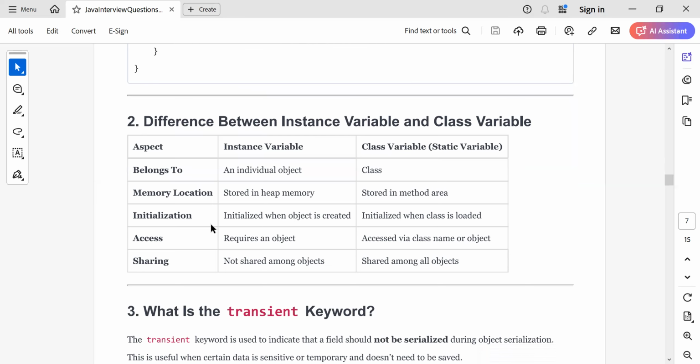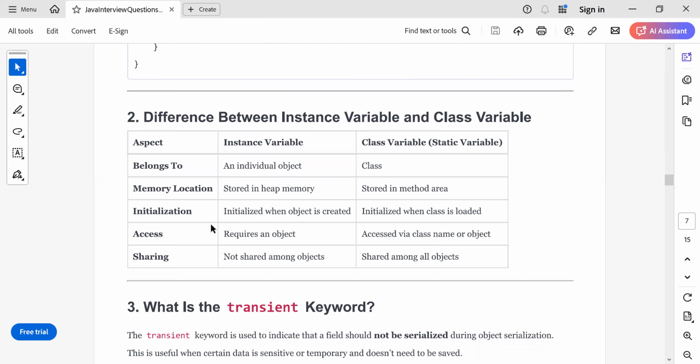Okay, and what is the difference between static variables, or class variables, and instance variables? Class variables are also known as static variables because they belong to a class, and instance variables belong to your objects. Let's see where these variables belong. An instance variable belongs at the individual object level. Whenever you create an object, you have a different instance variable. When I create P1, P1 will have its own instance variable. When I create P2, P2 will have its own instance variable.